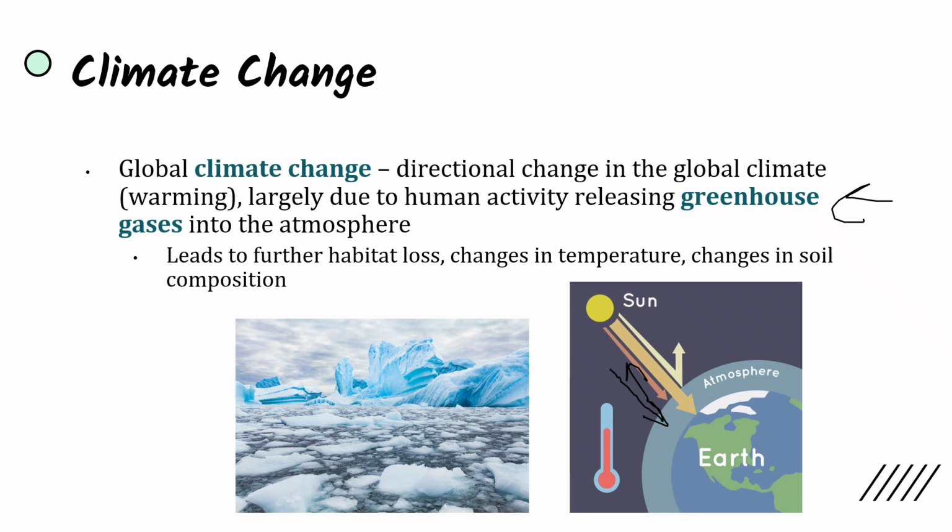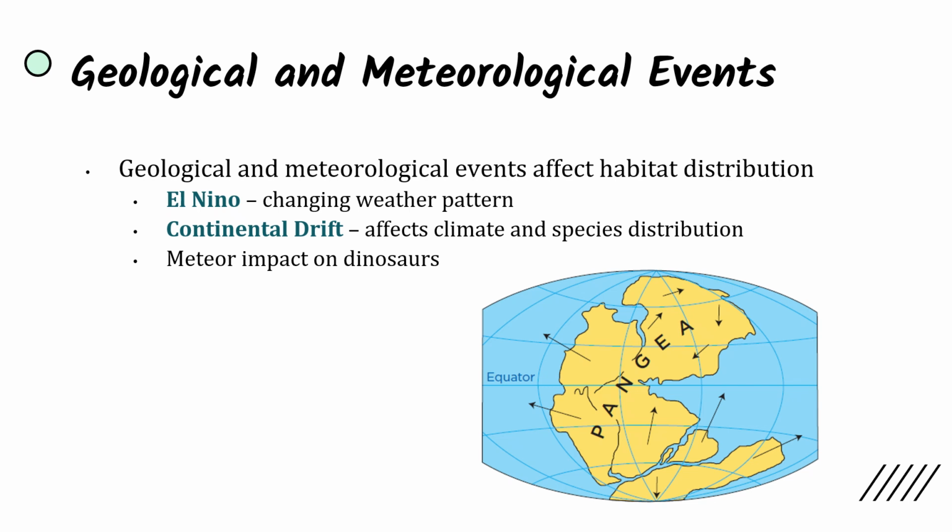But greenhouse gases, which are released through burning of fossil fuels and through factories, are going to absorb the heat, and so the heat isn't bouncing back. It'll stay absorbed within the atmosphere and just warm the planet. This is going to lead to further habitat loss, like we discussed about melting of ice. There's going to be changes in temperature that some animals may not be able to survive, such as coral bleaching, and there's also going to be changes in soil composition, which can also affect organisms that live there.